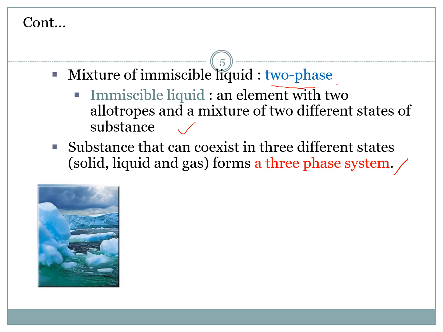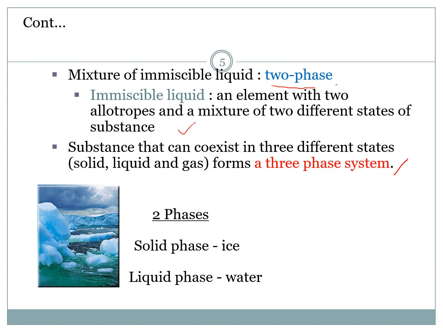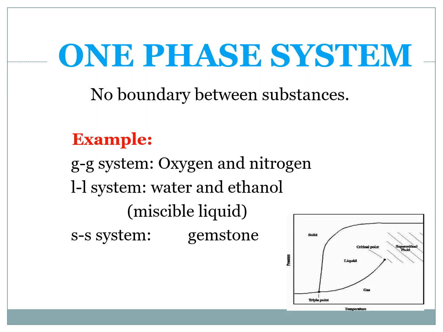As you can see in this diagram, there are ice cubes and water. The ice cube is a solid phase and water is a liquid phase. So this is a two-phase system. In a one-phase system, there is no boundary between the substances. For example, a gas-gas system, a mixture of gases like air, oxygen and nitrogen. You won't see any boundary between the substances, so it forms a one-phase system.